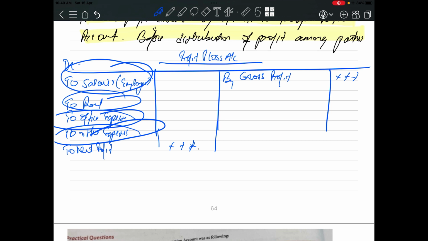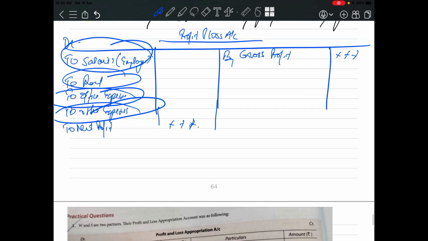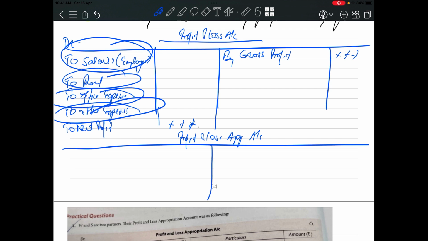So these are all expenses needed to run the business. These are all trading expenses. But interest on capital and salaries to partners are not trading expenses, so we have to prepare a separate P&L appropriation account. Now see what will happen. Now we will prepare the profit and loss appropriation account.